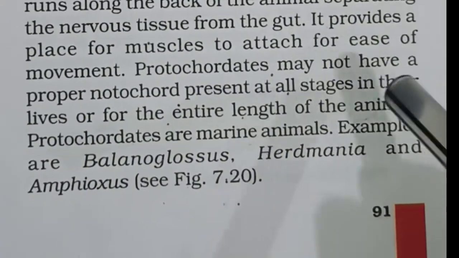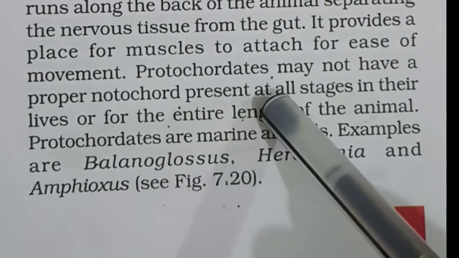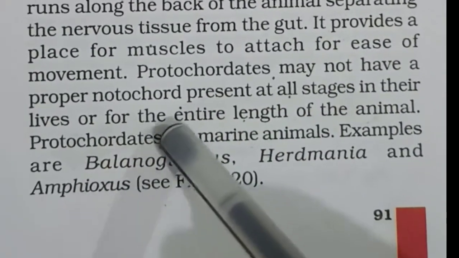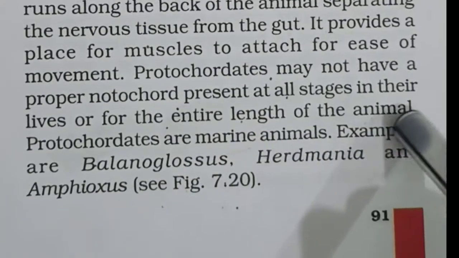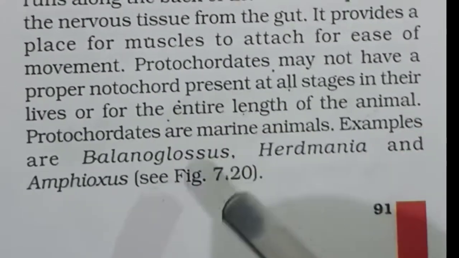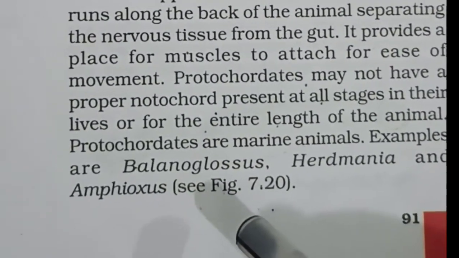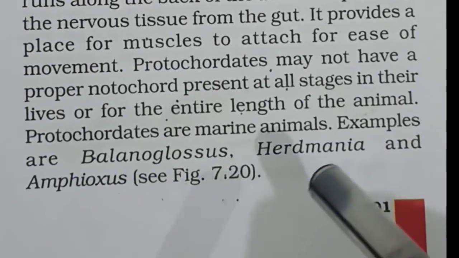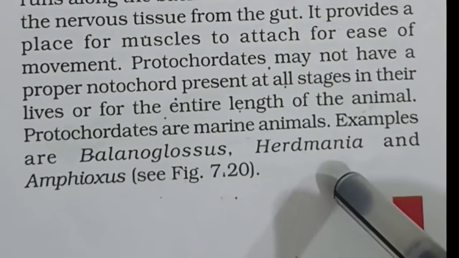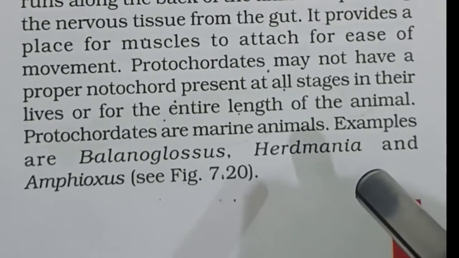Protochordates may not have a proper notochord present at all stages in their lives or for the entire length of the animal. These are marine animals, solitary or colonial. They may be found alone or they may live in colony.